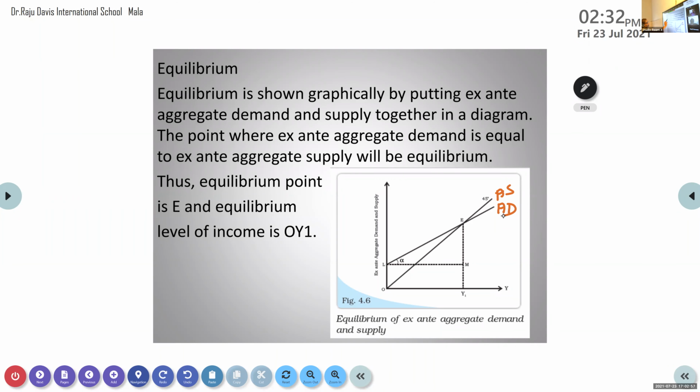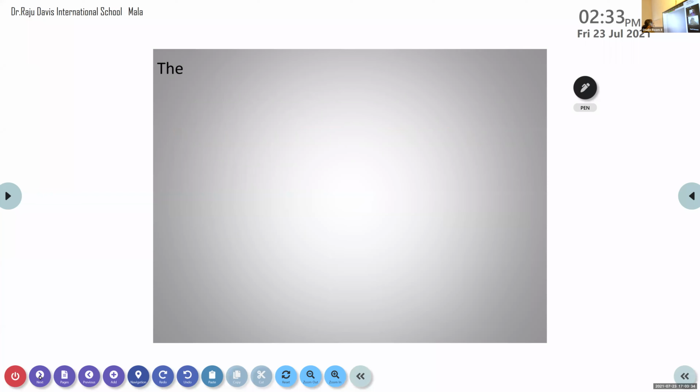Okay, so here we are graphically putting aggregate demand and supply together in a diagram. This is when aggregate demand and aggregate supply are in equilibrium. Tomlin, can you tell at which point this is in equilibrium? A letter is given, which point is it? Ma'am, E. Point E. So point E is considered the equilibrium, where aggregate supply and aggregate demand are equal. Okay, so these are a few things related to equilibrium.